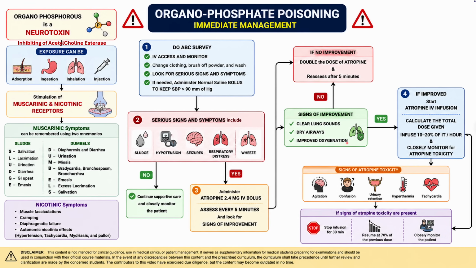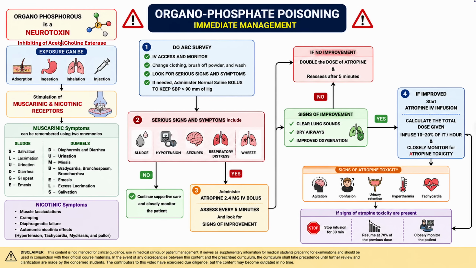If the patient does not improve, double the atropine dose and reassess again after 5 minutes. Continue dose escalation until adequate atropinization is achieved. Once improvement is observed, start a continuous atropine infusion. Calculate the total atropine dose required for stabilization, then infuse approximately 10 to 20% of that dose per hour.